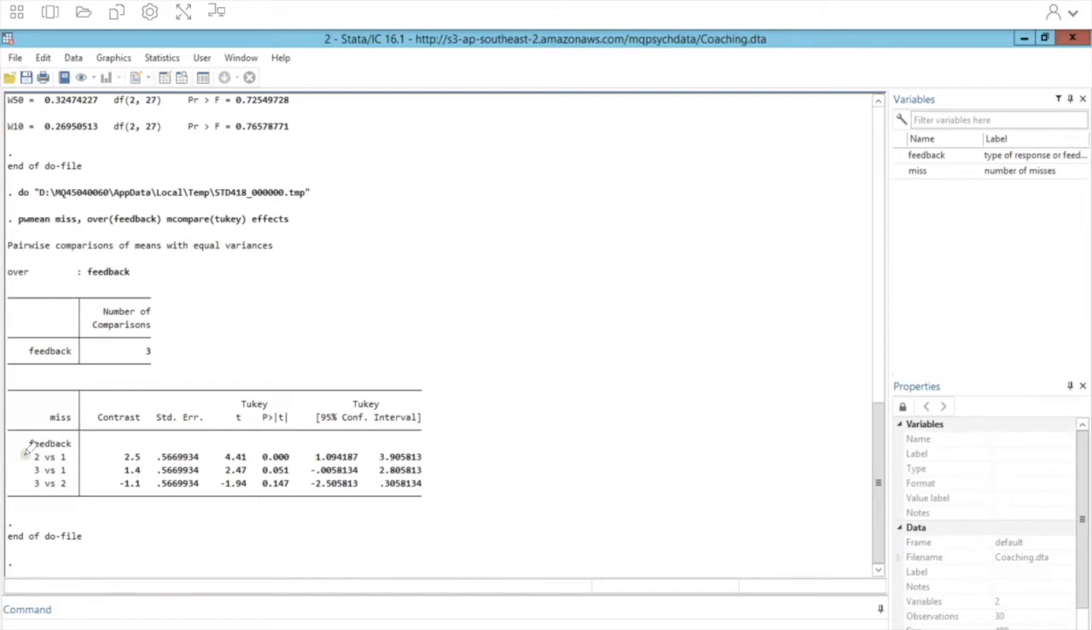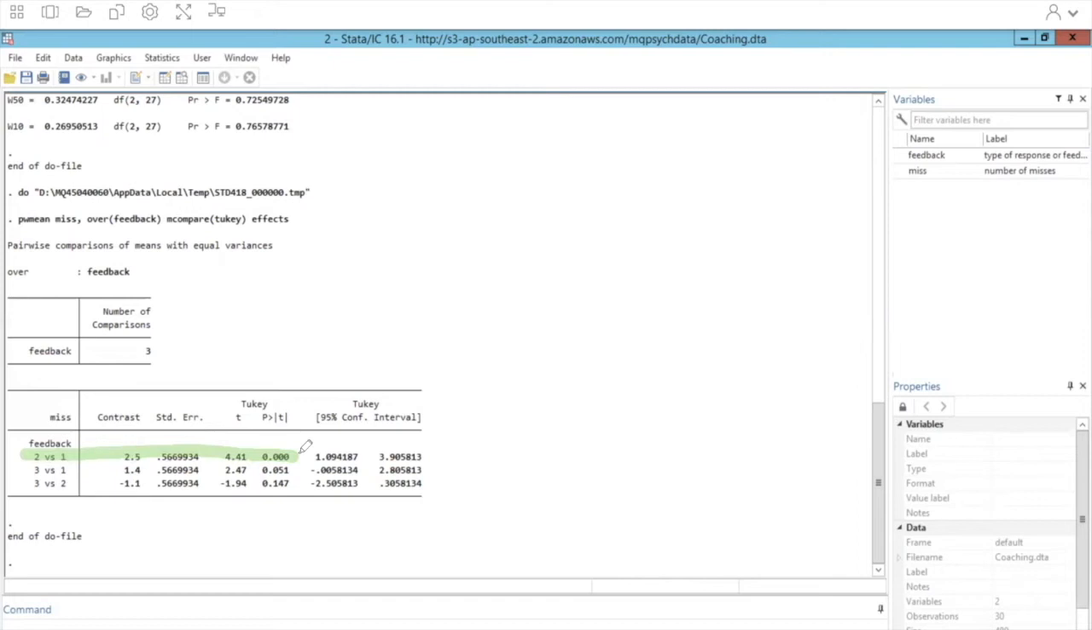So we can see that this first row, this first comparison, is definitely significant using a Tukey adjustment. The mean for group 2 is significantly different from the mean from group 1. The p is less than 0.001. Remember that when Stata prints out a 0, that doesn't actually mean exactly 0, it's just less than 0.001. So group 2 is significantly different from group 1.